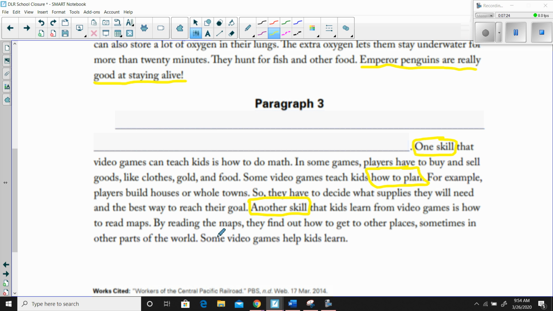And remember that a conclusion, whether you're talking about a conclusion sentence in a paragraph or even a conclusion paragraph in an essay, a conclusion sentence always is just a restatement of our topic or a restatement of our introduction, right? So let's see if this last sentence can give us a clue about what our first sentence should be. Some video games help kids learn.